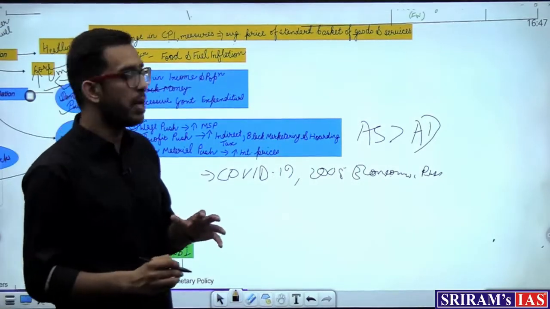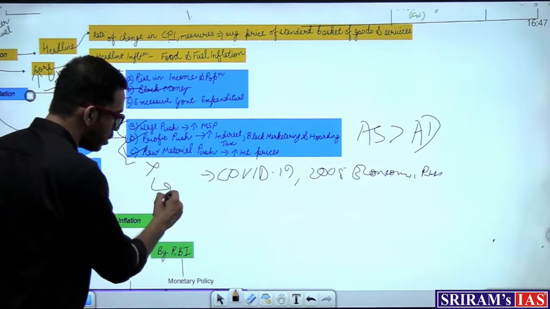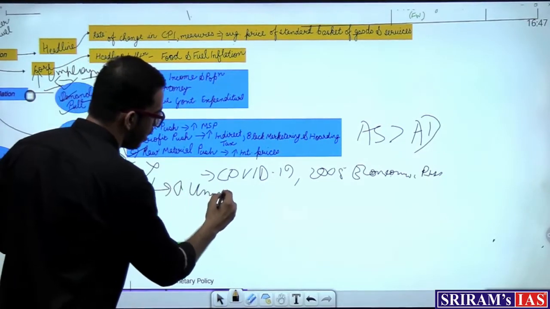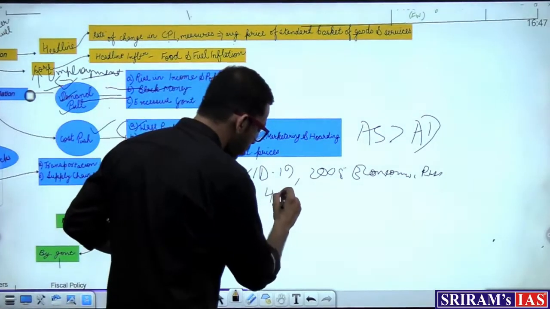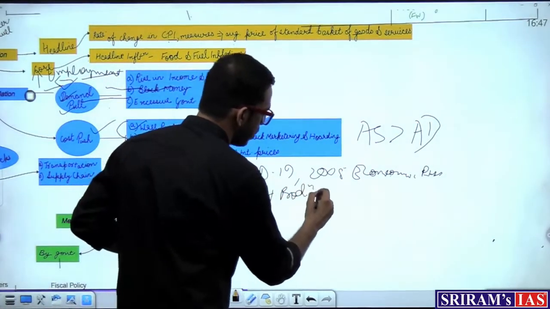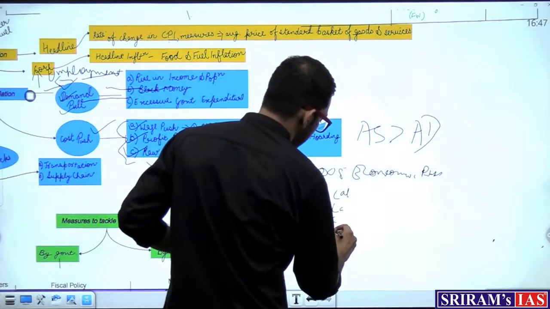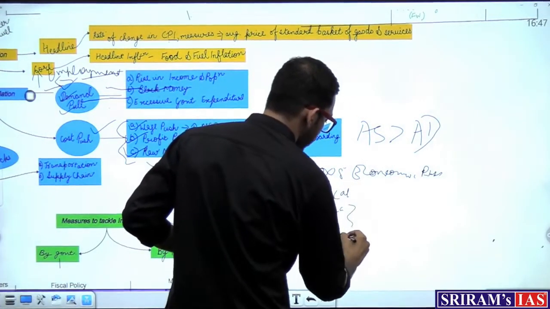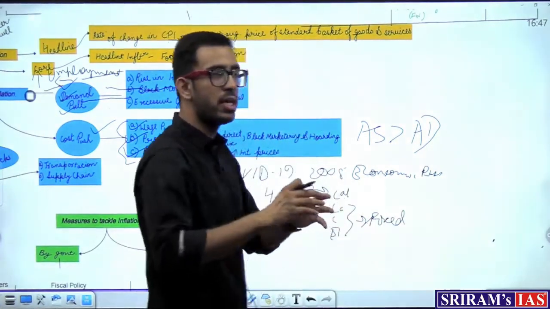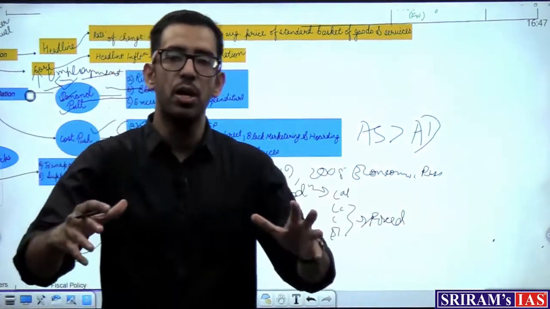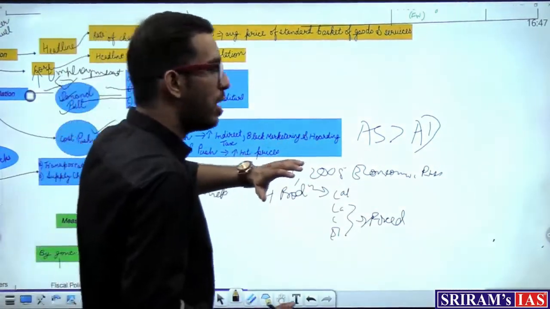And now I'm going to explain why these three types of inflation are not good for the economy, because they lead to an increase in the unemployment level. How? As I told you about the four factors of production, land, labor, capital, and enterprise, these are fixed factors, and these things take a long time to increase or decrease. But labor being a variable factor,